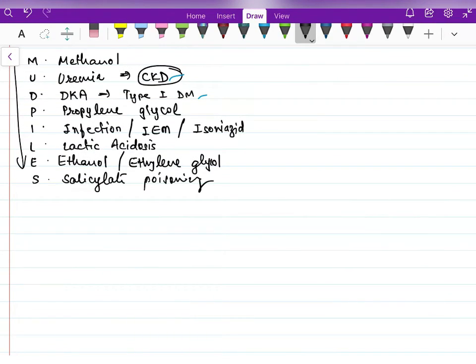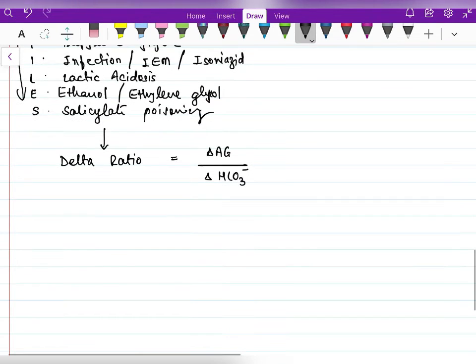But many times the diagnosis is not as straightforward as this. The patient may concurrently have another acid-base disorder. So our next step will be to calculate the delta ratio. Now what is this delta ratio? Delta ratio is basically the ratio of difference in anion gap and difference in bicarbonate. One thing we have to note here is that this is the ratio of differences. That is why it is known as delta ratio, right?